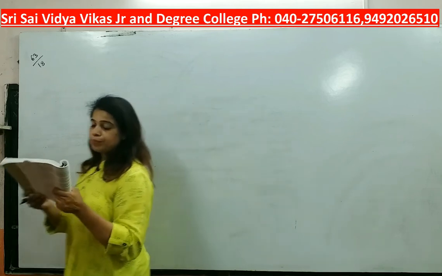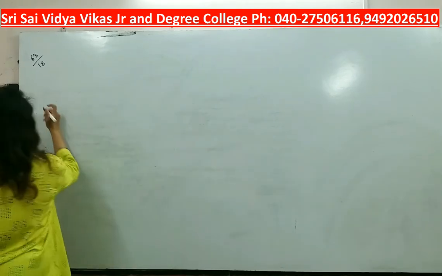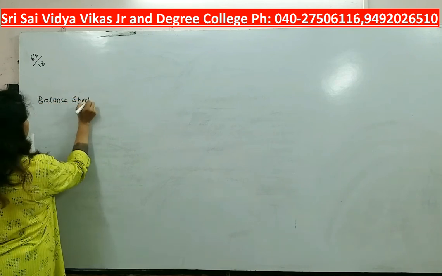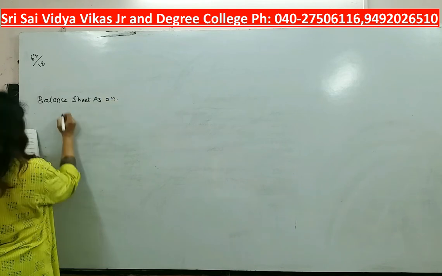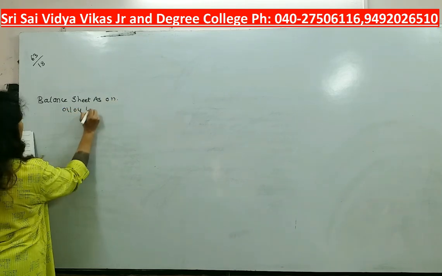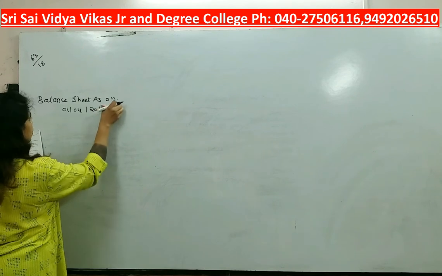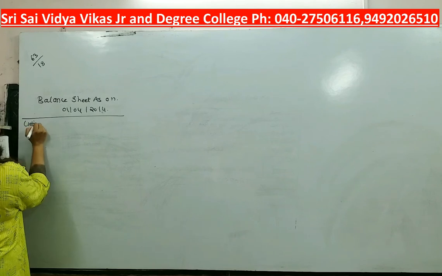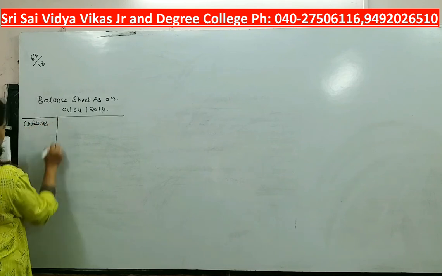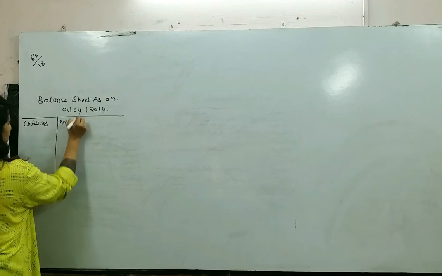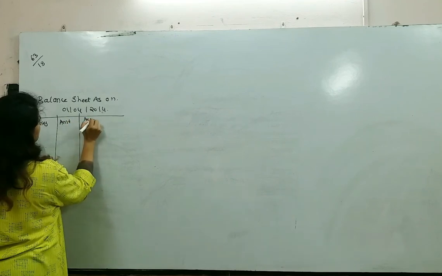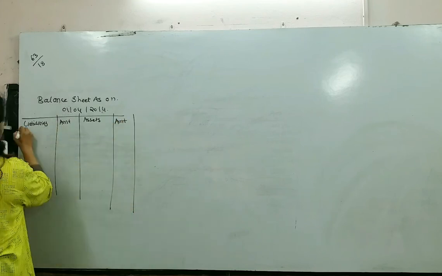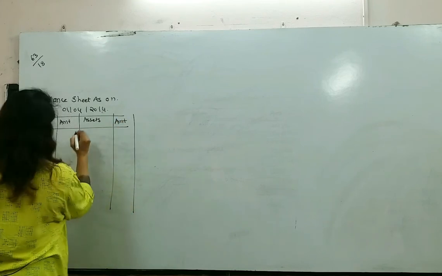See, first I will prepare your balance sheet as on 1/4/2014. I am sorry. Okay, here it is: liabilities, amount, assets and amount. Now let's start.